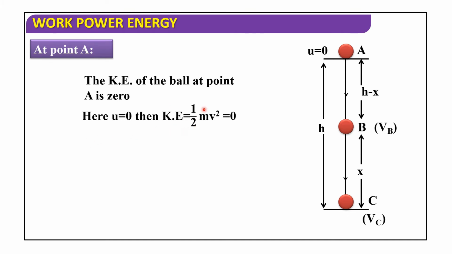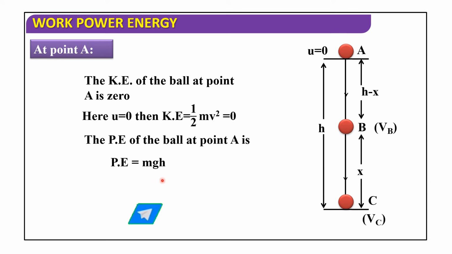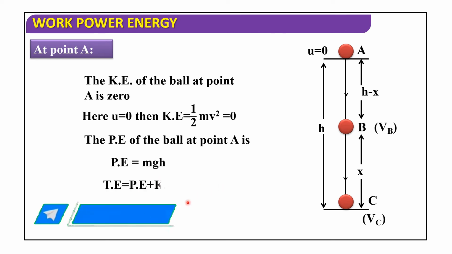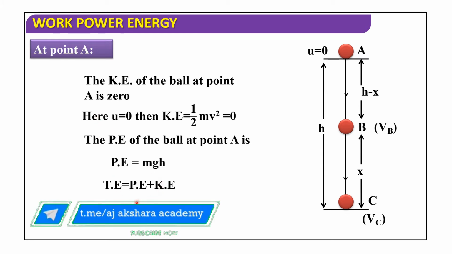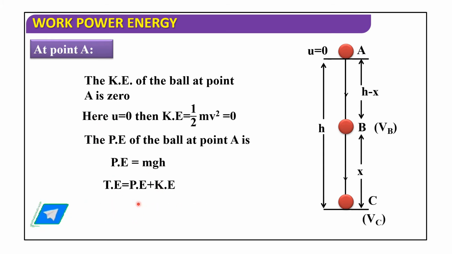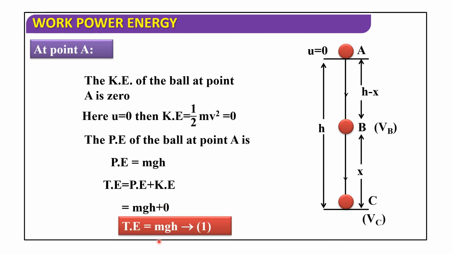The potential energy of the ball at point A is mgh. The total energy at point A, the sum of potential energy and kinetic energy, is mgh plus 0, which is equal to mgh. Consider this equation number 1.